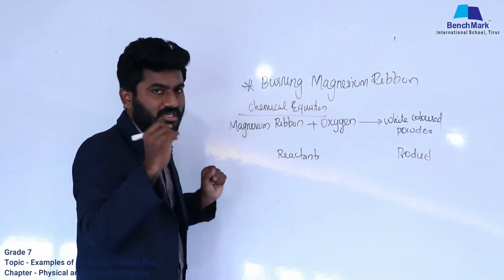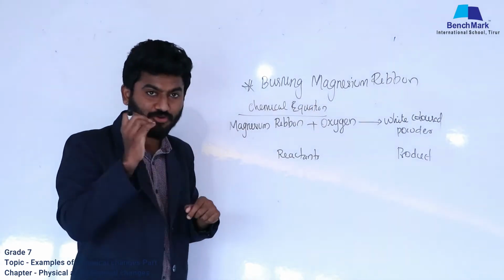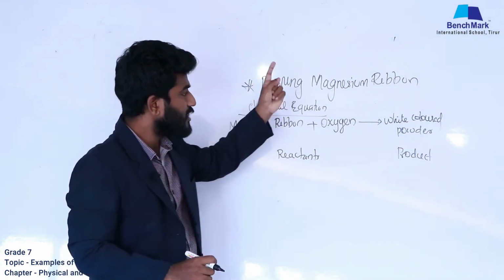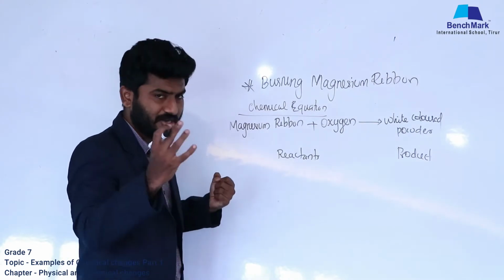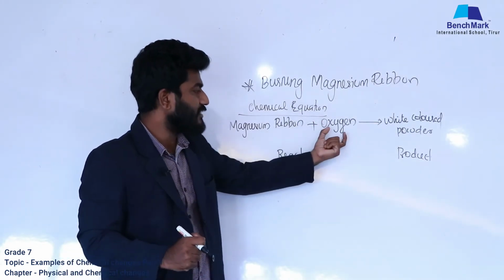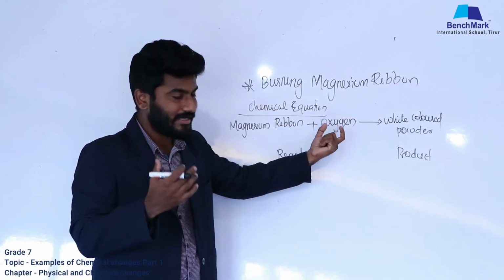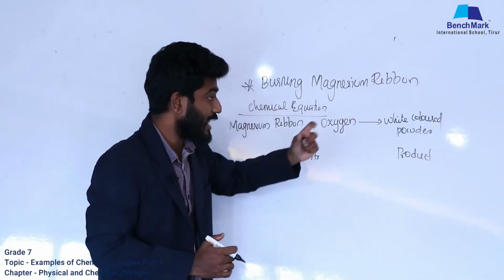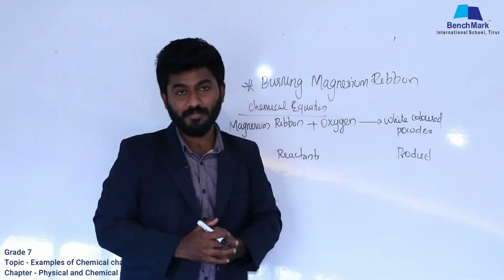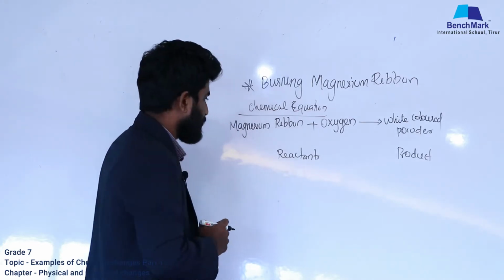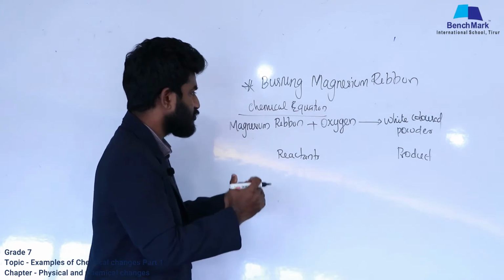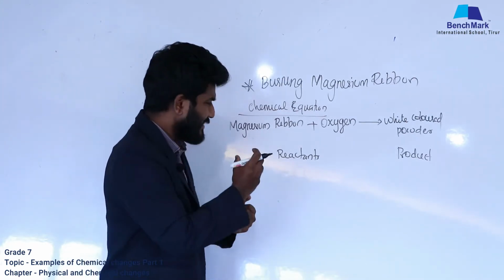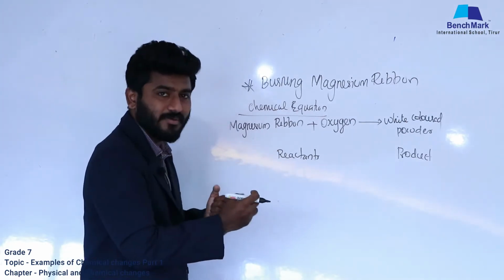So imagine if they are asking in the examination, write the chemical equation of burning magnesium ribbon. How will we write it? Listen, we have taken a magnesium ribbon. Can you recall that experiment? And we have heated or burned it, that means reacting with oxygen, and we got a white colored powder. Even though we have made that into a chemical equation, it is a little bit wider, a little bit bigger.